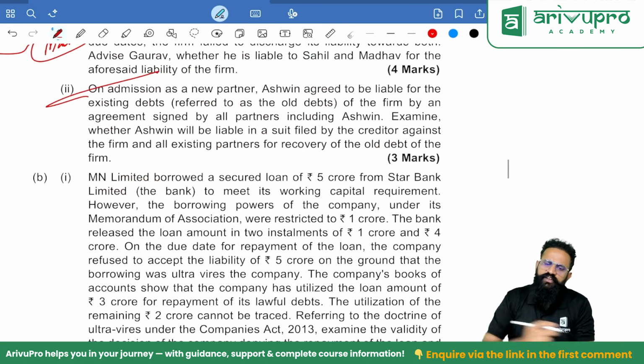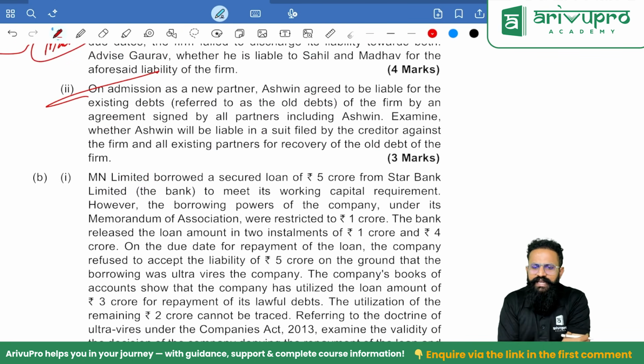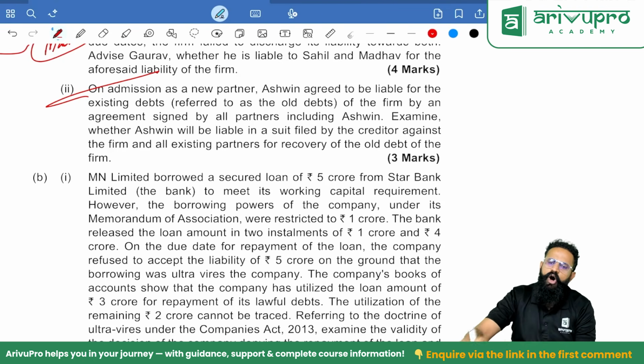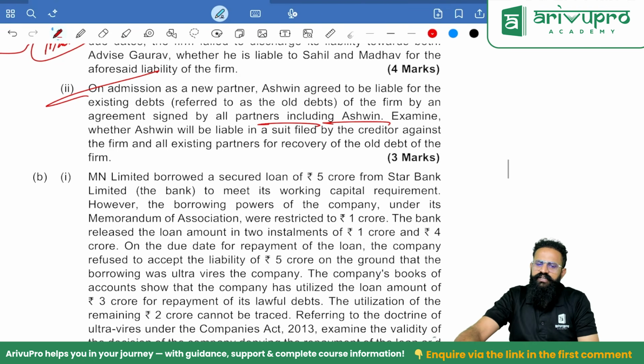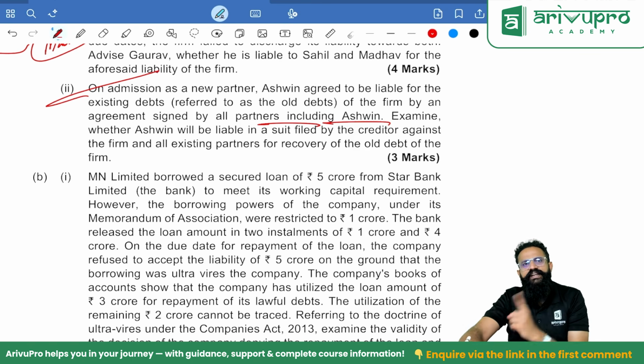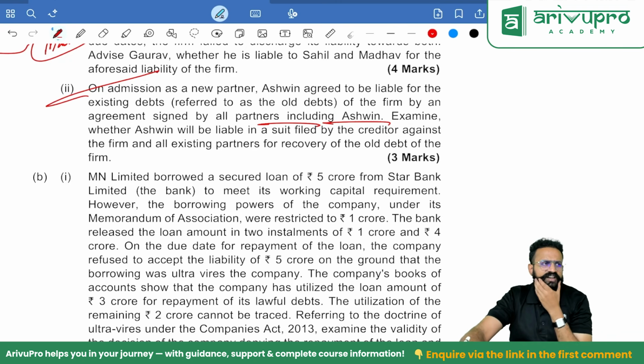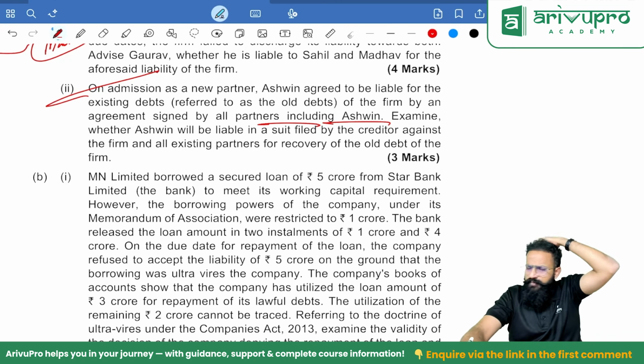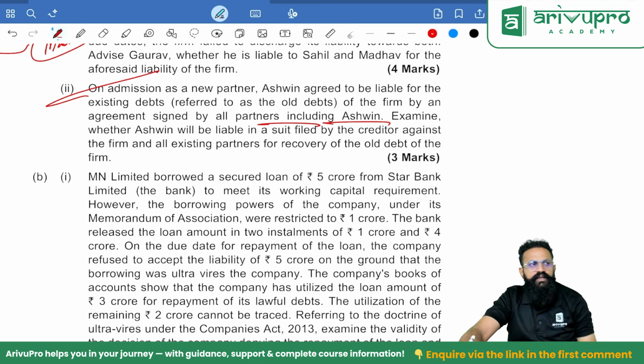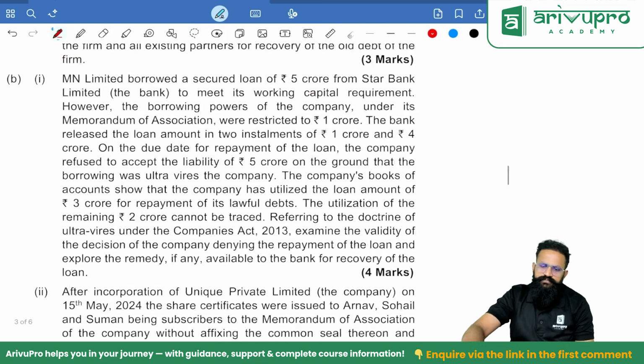On admission as a new partner, Ashwin agreed to be liable for the existing debts of the firm by an agreement signed by all partners, including Ashwin. Examine whether Ashwin will be liable. Yes, people, you can be liable provided it's a novation. Only additional condition is that, in addition to the partners, even the creditors also should agree to it, not only you guys. Here they have only said the partners will agree, and hence this cannot be considered as a valid novation.